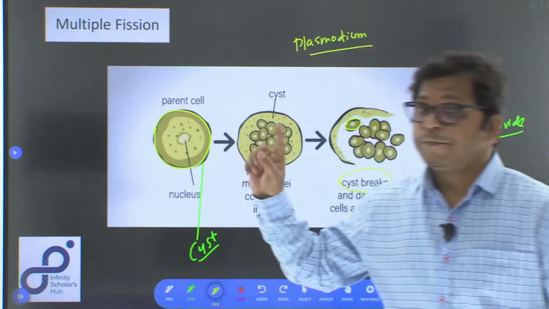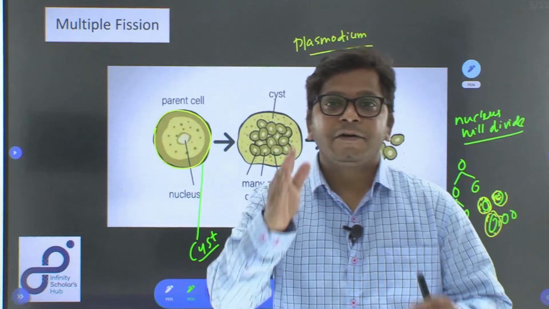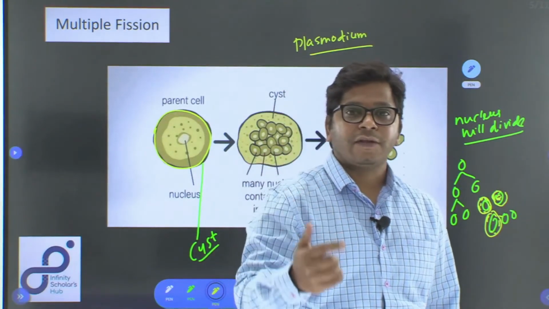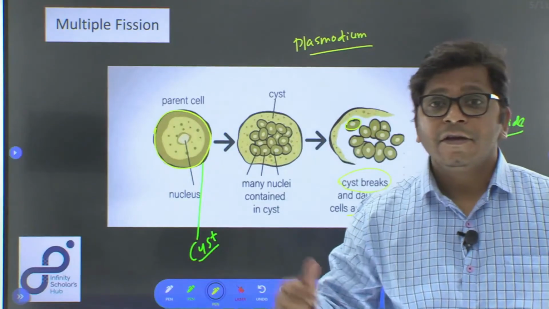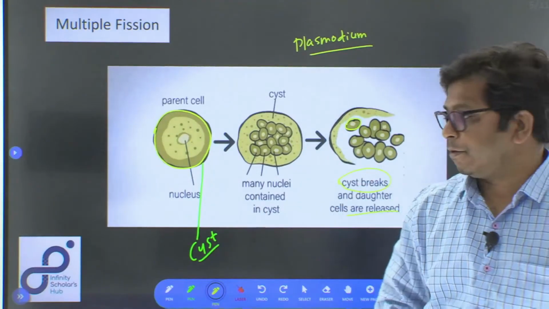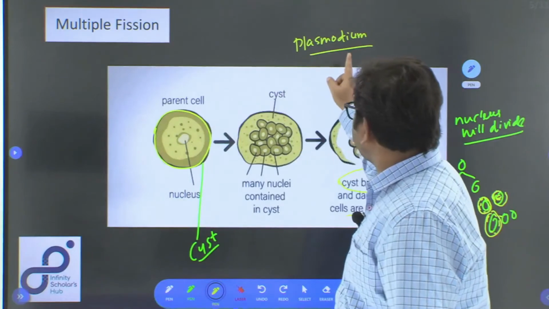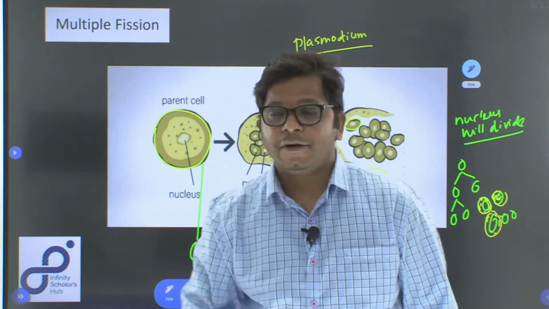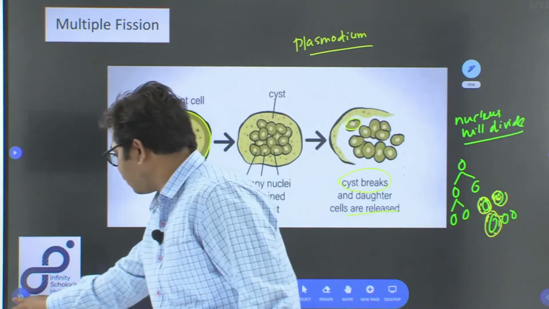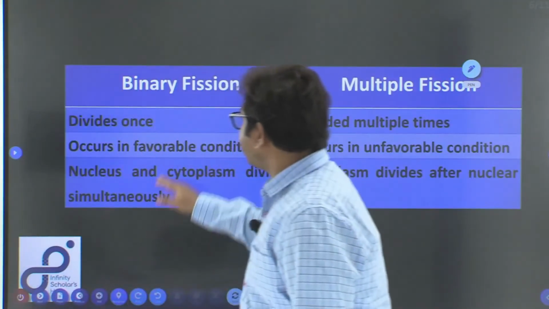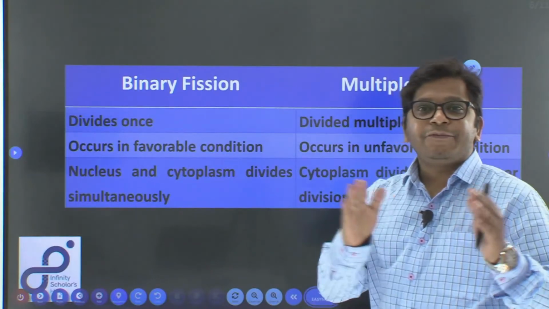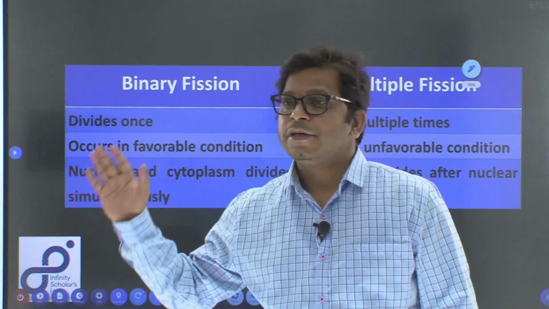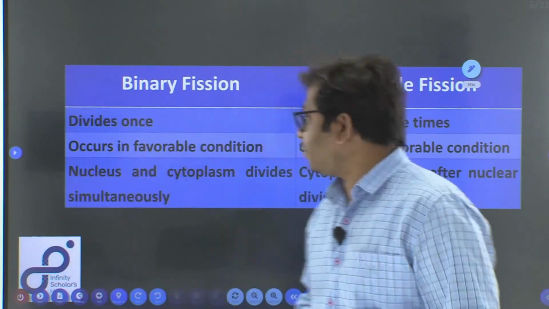Whereas the previous one is called binary fission, because in binary fission, one cell divides to produce two daughter cells, and that occurs in favorable condition, whereas this occurs in unfavorable condition. And this is seen in Plasmodium and also in amoeba in unfavorable condition. Now, let us look at the differences between binary fission and multiple fission.